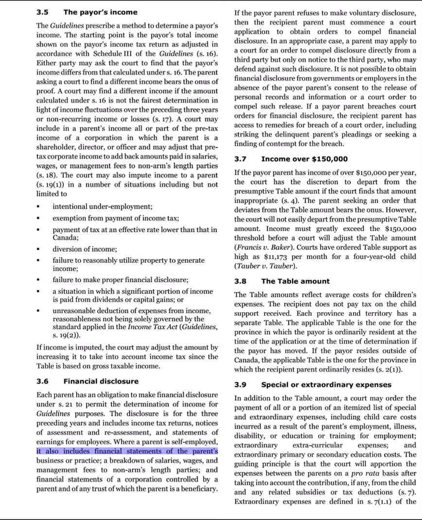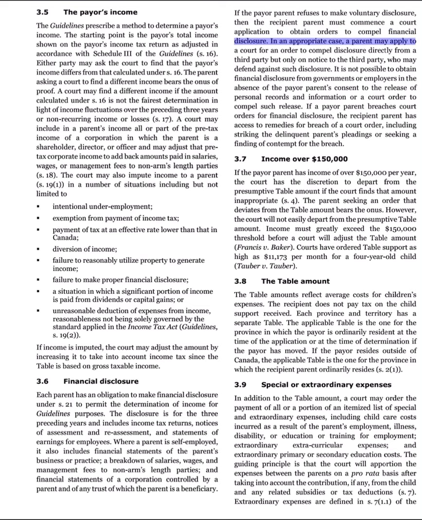It also includes financial statements of the parent's business or practice, a breakdown of salaries, wages, and management fees to non-arm's length parties, and financial statements of a corporation controlled by a parent and of any trust of which the parent is a beneficiary. If the payer parent refuses to make voluntary disclosure, then the recipient parent must commence a court application to obtain orders to compel financial disclosure.